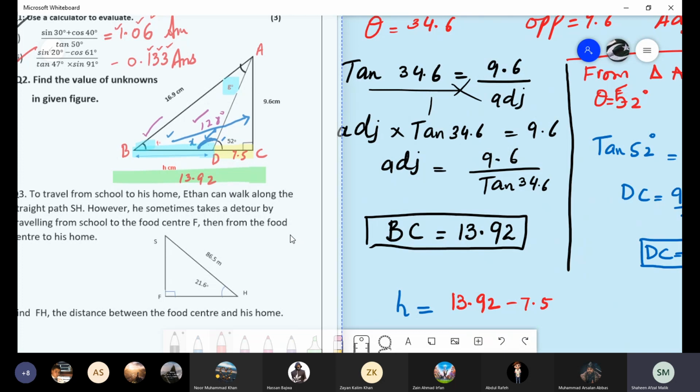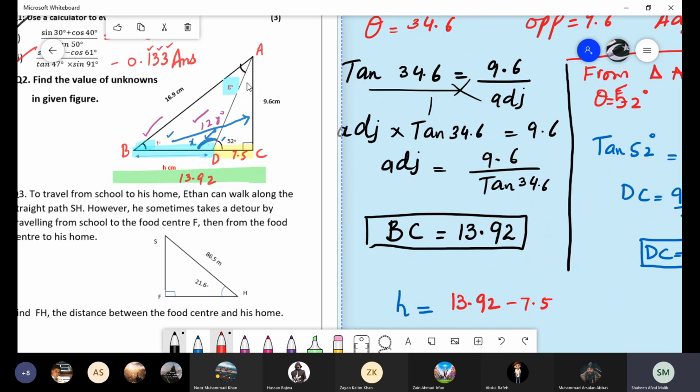Angle G was not the angle of a right-angled triangle. It means that when you have to find angle G, you need this angle, or like Abdul Rafi has done. Abdul Rafi, I will recheck your test, okay? Just remind me after the class.